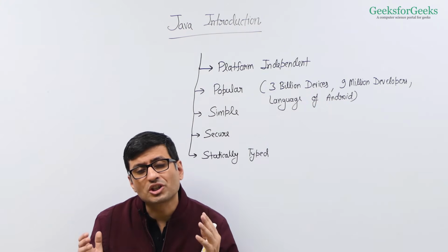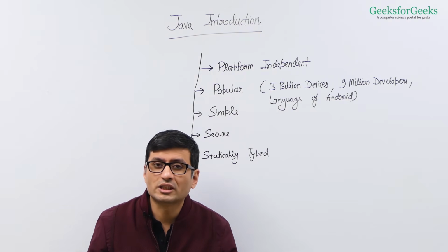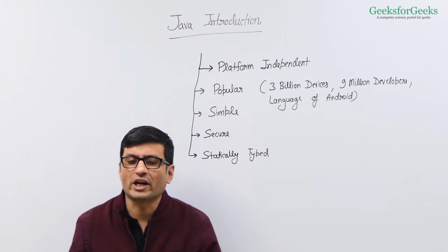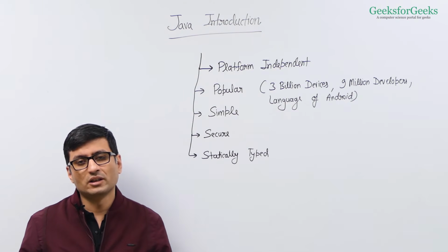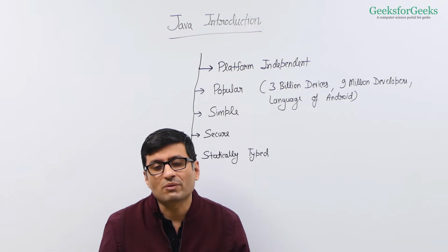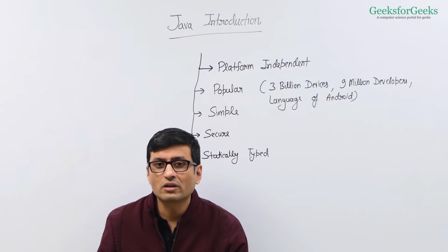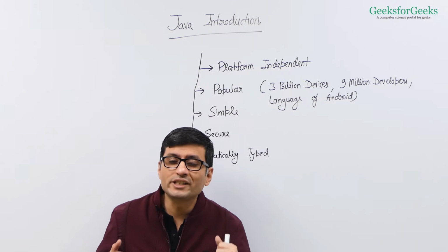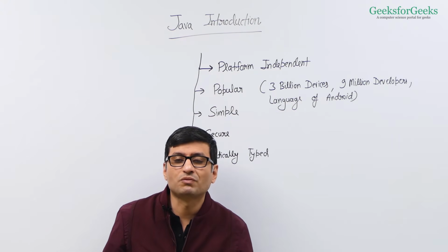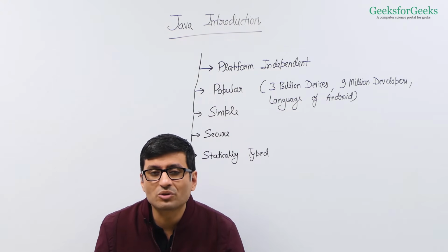The next thing about Java is it is simple, especially when you compare it with languages like C and C++. C and C++ have concepts like pointers, which make them difficult to learn. Not only this, in C and C++, many times you find multiple ways to do one thing.